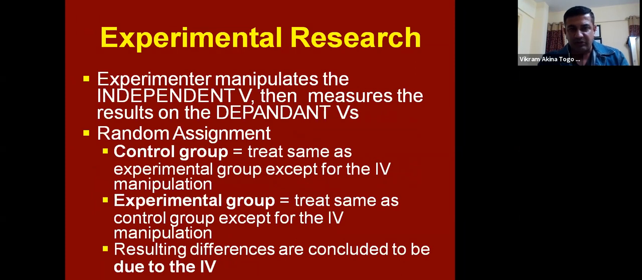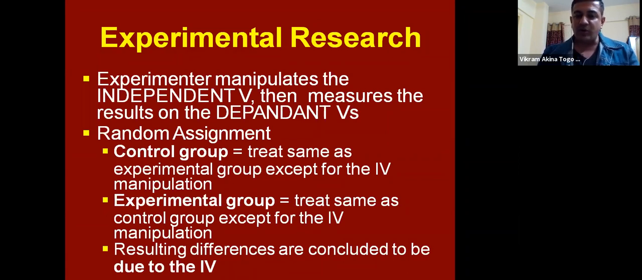Second type of research, which is there in social sciences, which is very important, is experimental research. The experimenter manipulates the independent variables and then measures the result of its effect on the dependent variables, as I explained earlier also. Here there can be a random assignment, which can be focused on a controlled group. That means you treat the same experimental group for independent variables also. Similarly, if you don't treat that for the independent variables, it's called a control group.